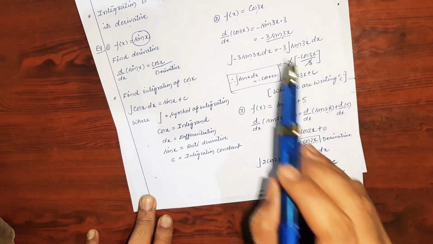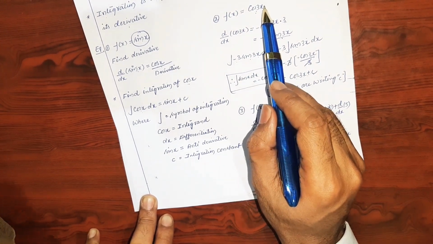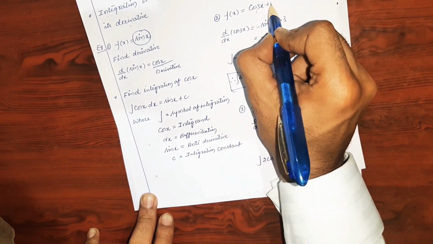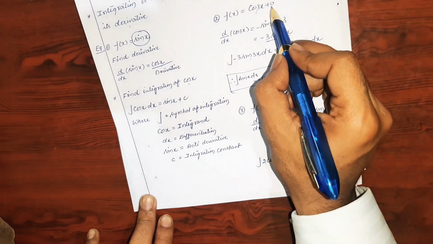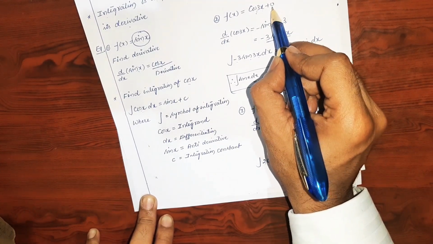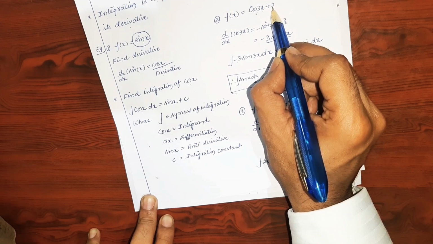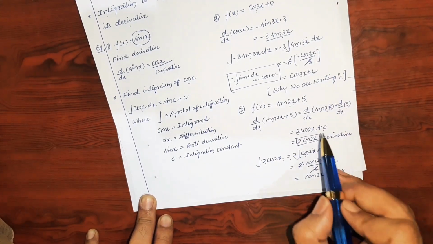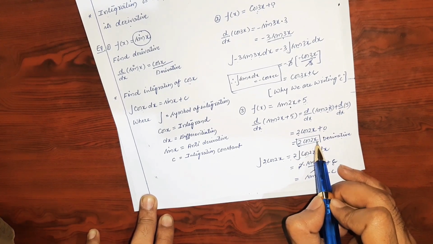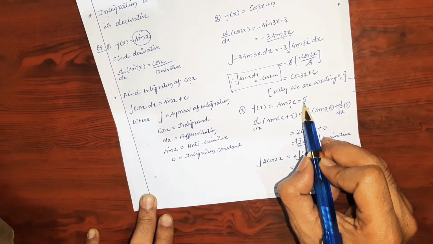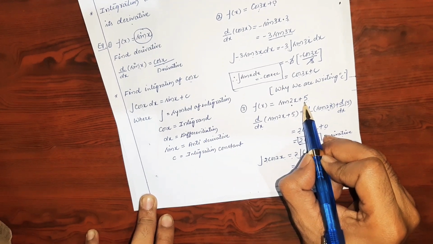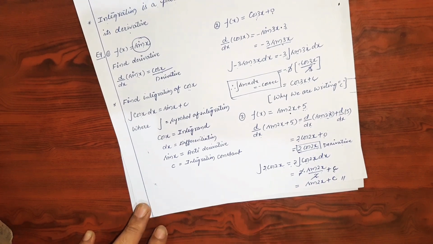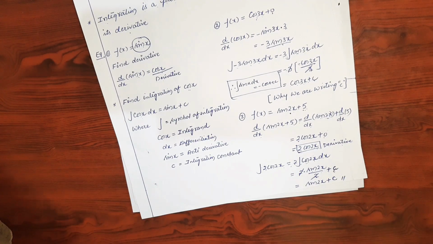Cos 3x can be written as cos 3x plus 0. 0 is also a constant, and the derivative of 0 is also equal to 0. So we don't know from the derivative function whether the original function had a constant number or not. That's why we are writing c here. So this is the process of finding the integration.